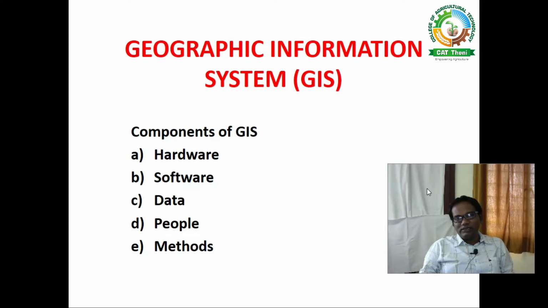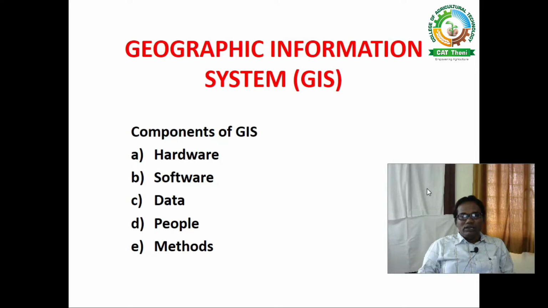Maybe you get the population of the Erode district, the land area of the Erode district and the cropping pattern of the Erode district. Like that you can get the data. All that data are called geographic data, and that data have been compiled in a particular system. That system is a digital system, and it is called a Geographic Information System, GIS.